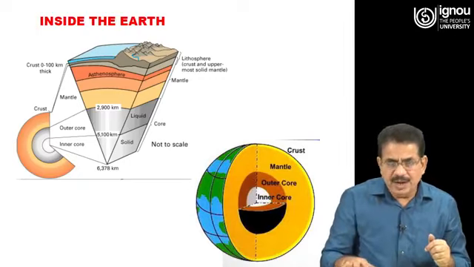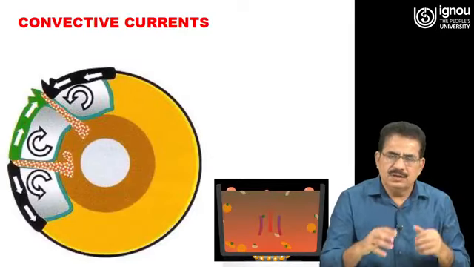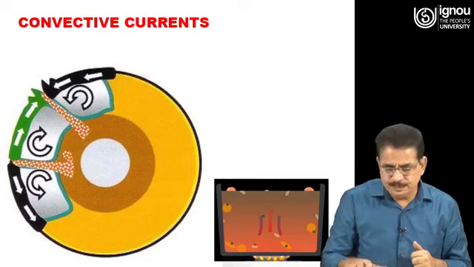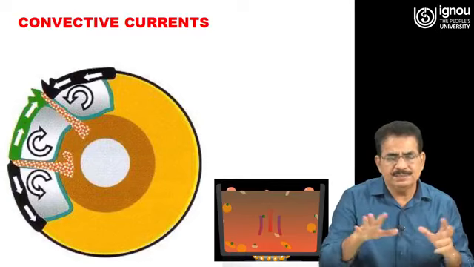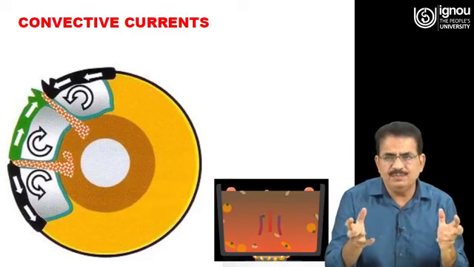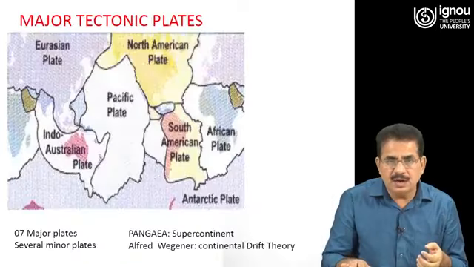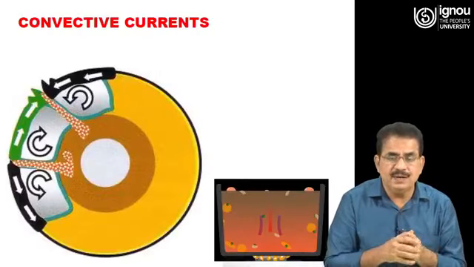You can understand these convection currents from boiling liquid inside a pot.